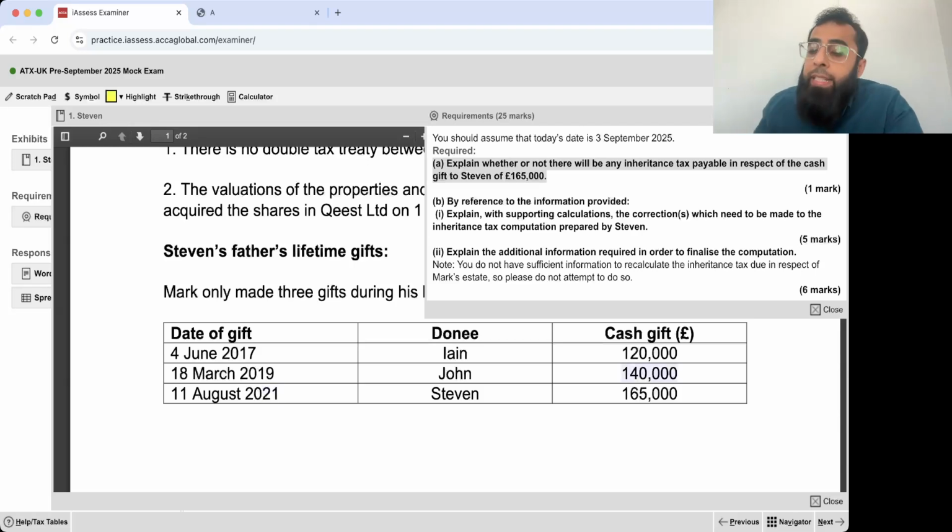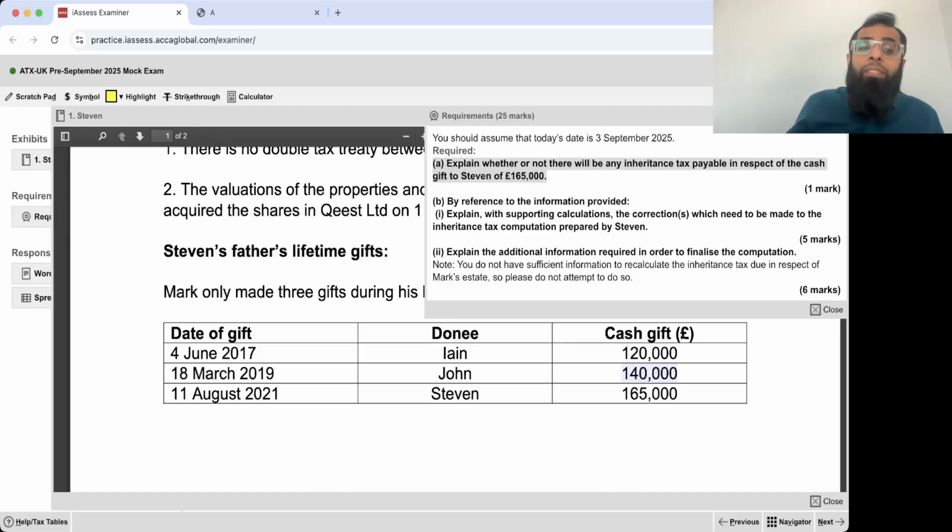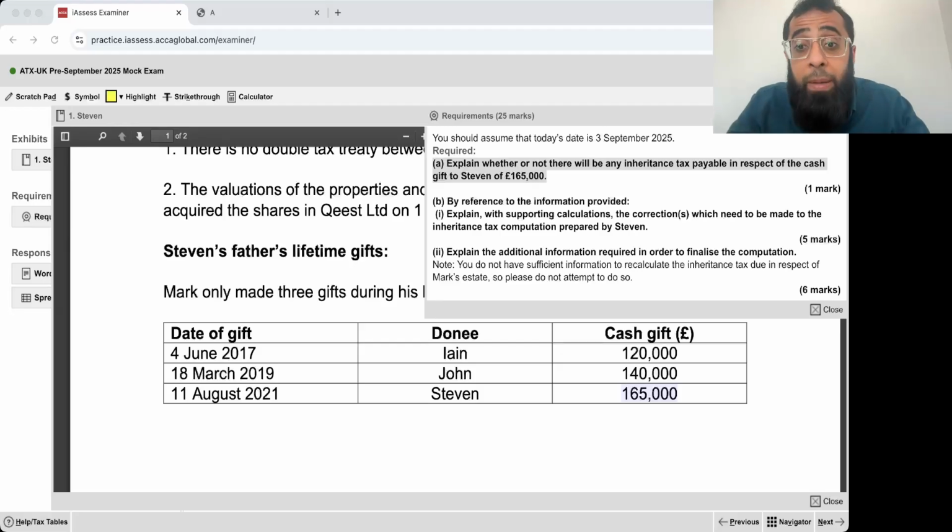The 2019 one will use NRB by 140,000. So 325 minus 140, you will still have 185,000 available in nil rate band. Even if I ignore annual exemptions, you will have 185,000 available in nil rate band, and that will cover this gift of 165,000. It will be covered in the nil rate band of death. Since nil rate band of death will only be used by the gift of John, that gift value is 140,000. The gift of Ian is not chargeable for death.